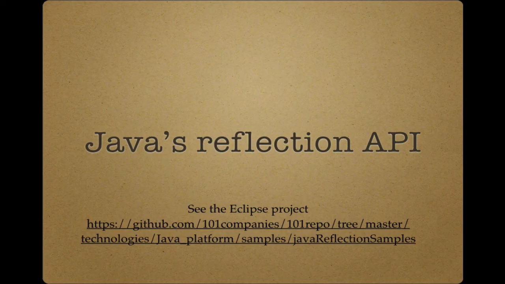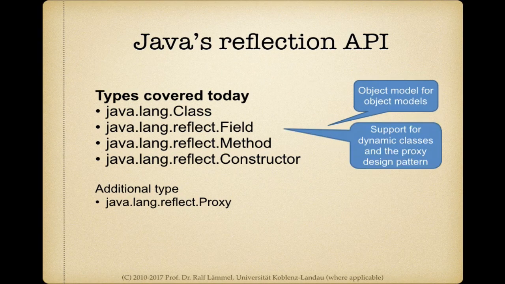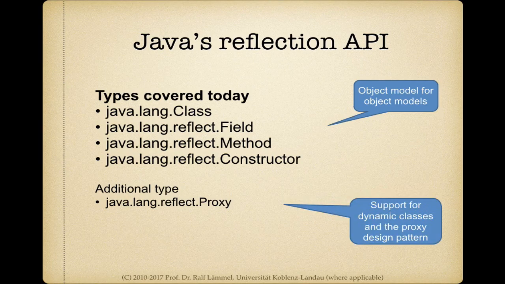Okay, let's have a closer look at Java's reflection API. So this API boils down to these classes here, or types. And just by the name, it's clear that the API essentially comes in the form of, if you like, an object model for object models. So we have types Class, Field, Method, Constructor, and these are obviously types that are quite able to represent the elements of an object-oriented program.